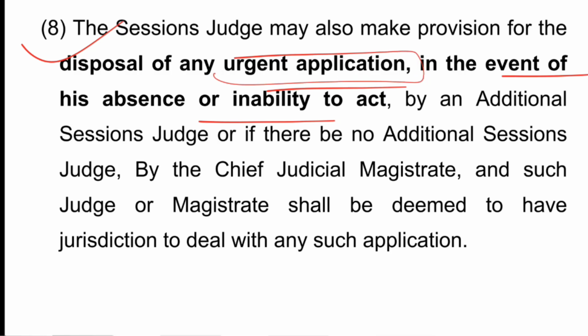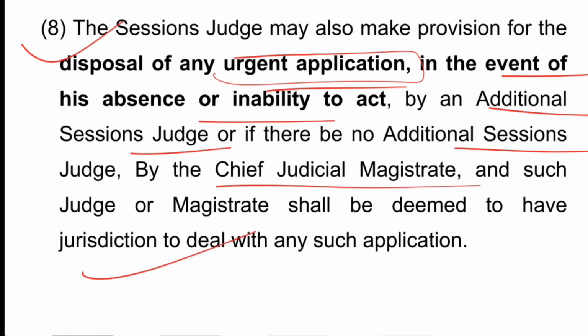For that he may make a provision by an additional sessions judge, or if there is no additional sessions judge, by a CJM. So, those applications are to be heard either by the additional sessions judge, or if there is no additional sessions judge, by the CJM, and such judge shall be deemed to have jurisdiction to deal with such applications.